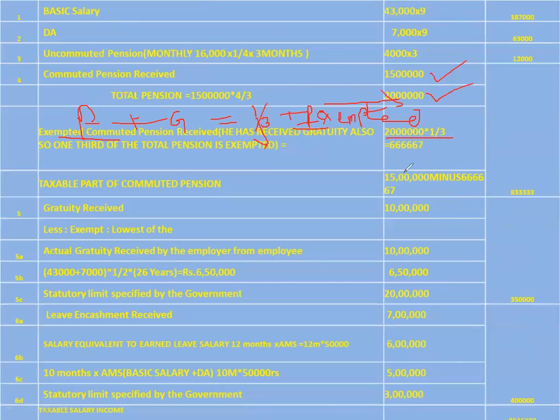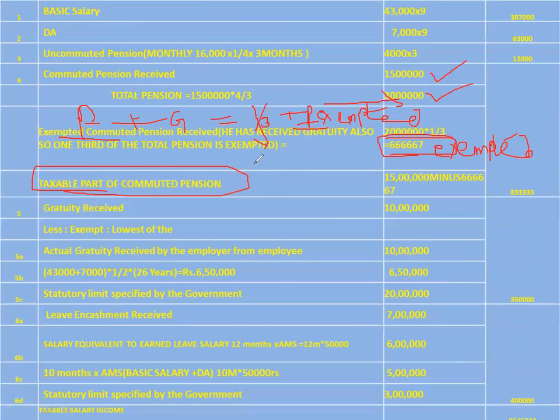That is what I have done here. 20 lakhs into 1/3 is equal to 6,66,667. So this is the exempted amount. Now what you have to do, you have to find out how much is taxable. So the taxable part of the commuted pension.